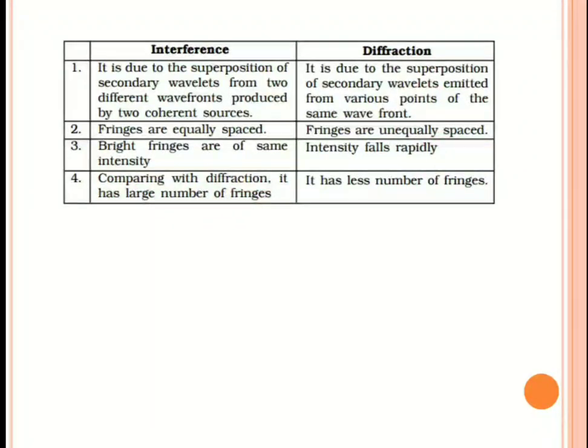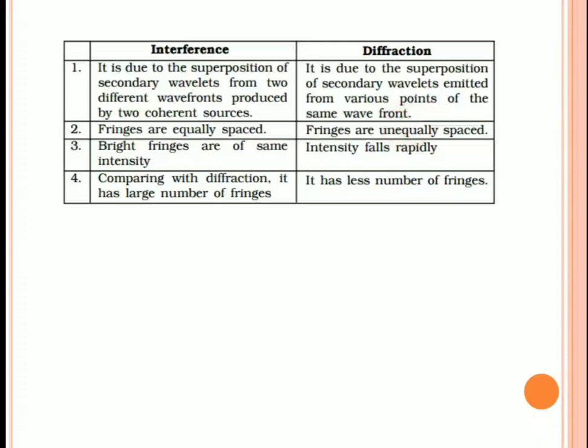Compared to diffraction, interference has a large number of fringes, but diffraction has fewer fringes. Moreover, the main difference is that in interference we need two coherent sources, and in diffraction we need the same wavefront.